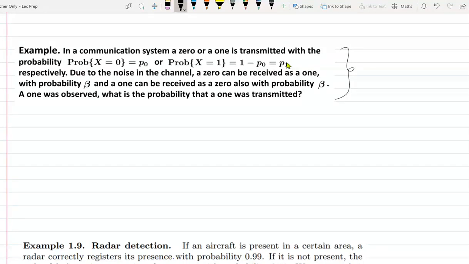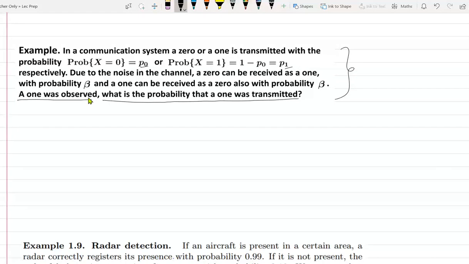And it is going through some channel, through the air, wireless, and there is some probability that the bit I send can get flipped when it reaches you. The question is, suppose you observe a 1, so you receive a 1 on your side. What is the probability that I also sent you a 1?